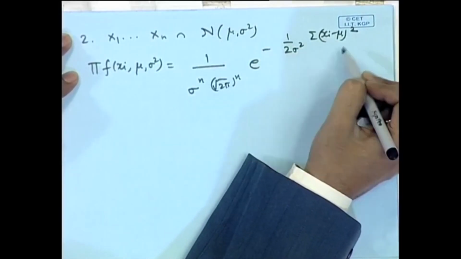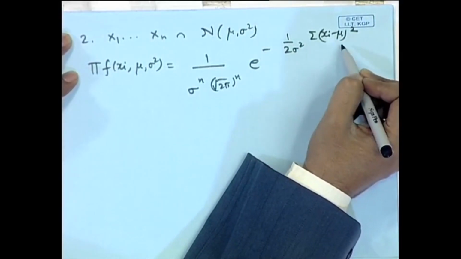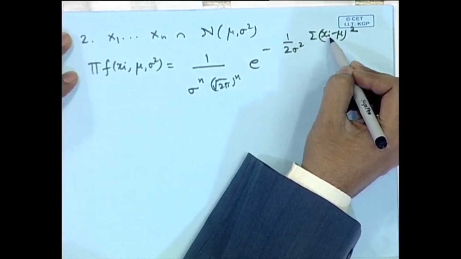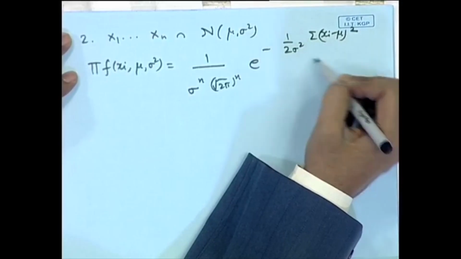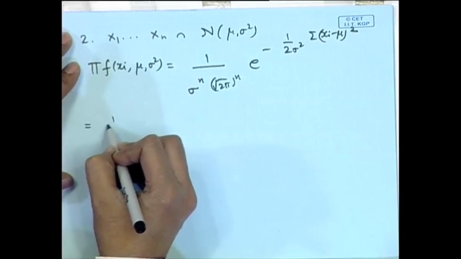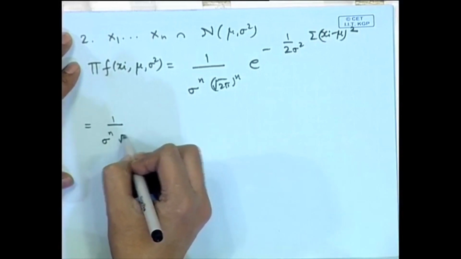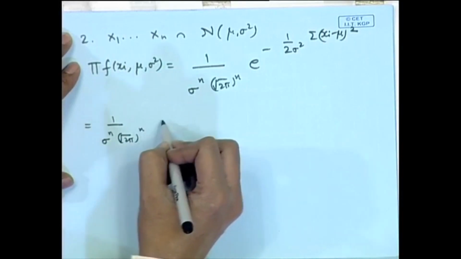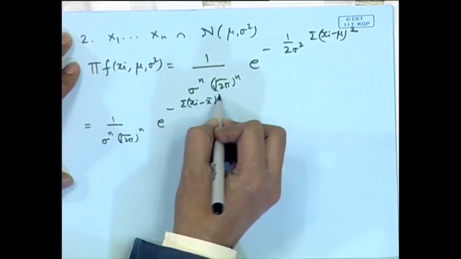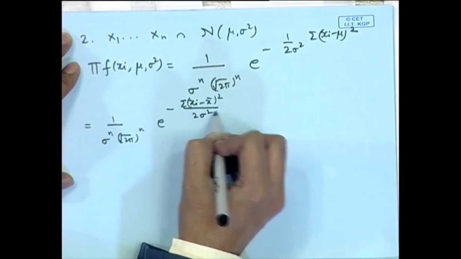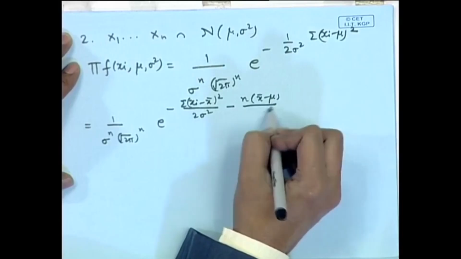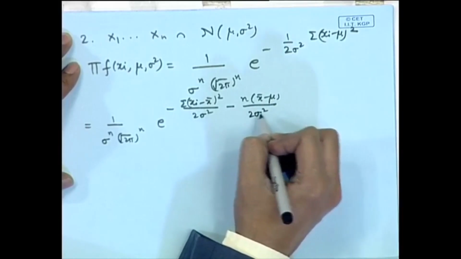Now, if we write the term like this, it is not easy to understand what will be a sufficient statistic, because here all the observations are coming into picture. So, we do slight algebraic simplification. We can write it as 1 by sigma to the power n root 2 pi to the power n, e to the power minus sigma x I minus x bar whole square by twice sigma square minus n times x bar minus mu whole square by 2 sigma square.